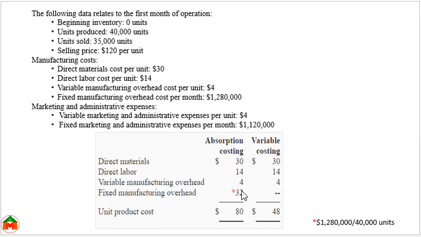This is the main difference between absorption costing and variable costing. Again, I am repeating, fixed manufacturing overhead is shown in absorption costing or full costing, and in variable costing we don't show the fixed manufacturing overhead. Although it's a manufacturing overhead, in marginal costing or variable costing we don't show it.